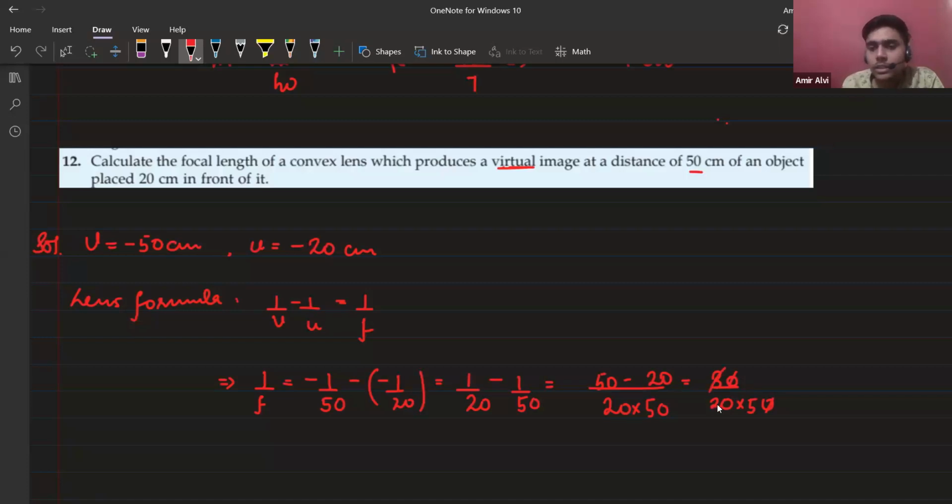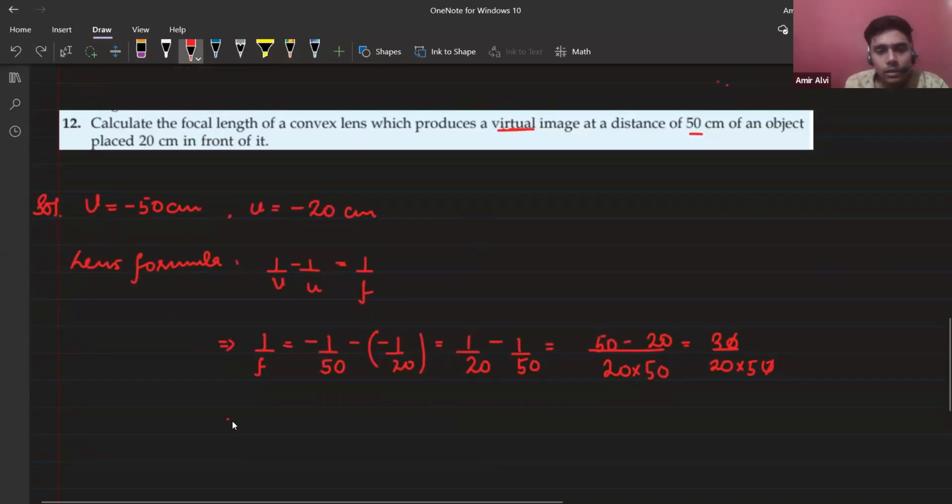The 3 will not cancel. So just reciprocate because it's 1 by F. We can reciprocate, yes or no? So it will be F, and this denominator will become the numerator, and this numerator will become the denominator. So it's 20 into 5, it's 100 divided by 3 centimeter.